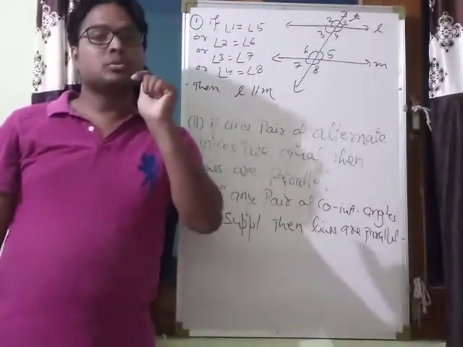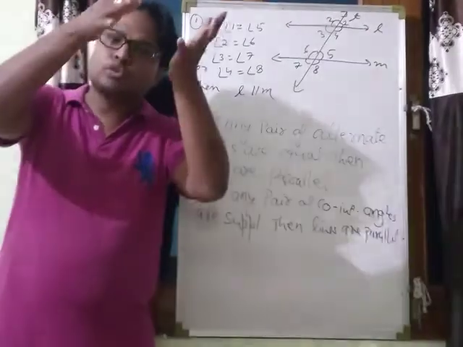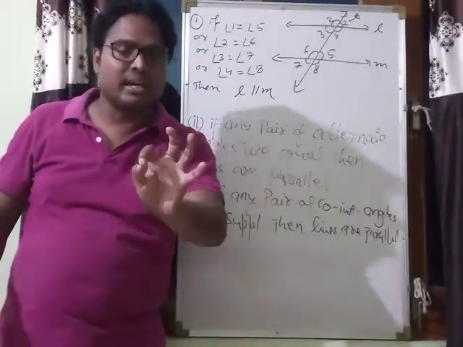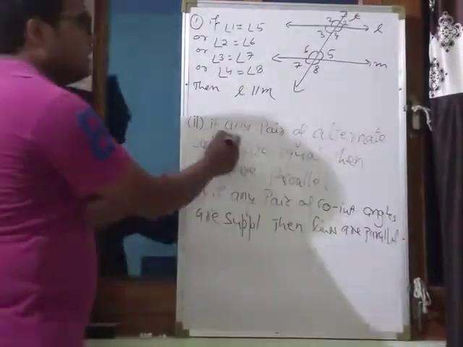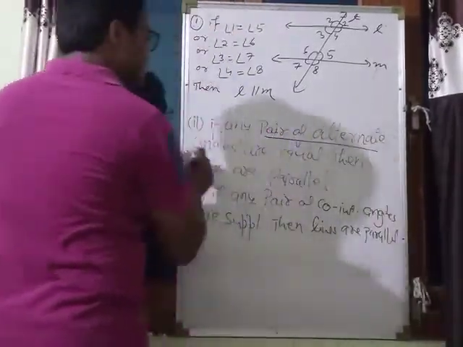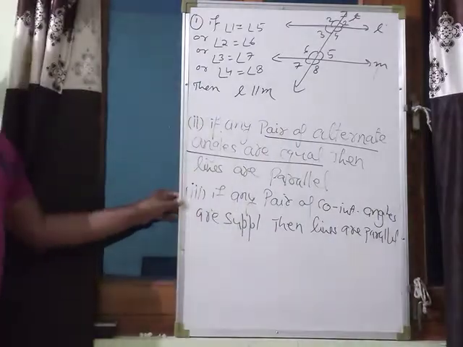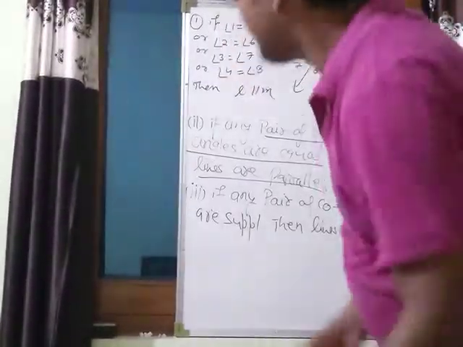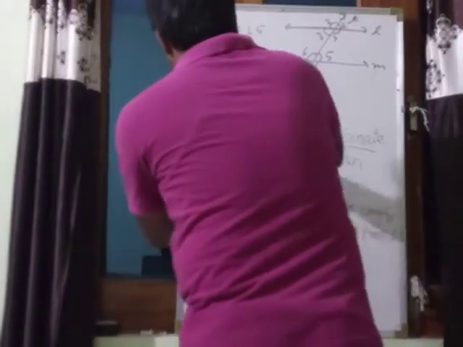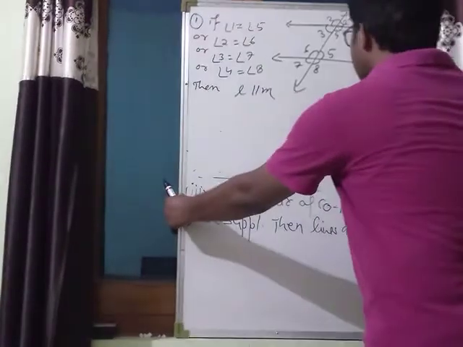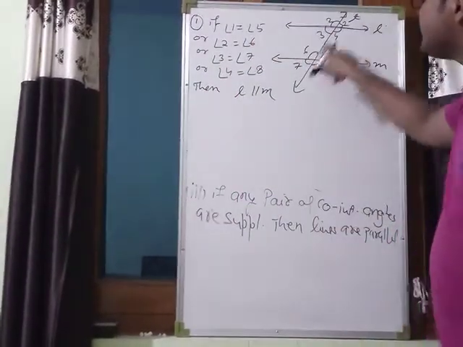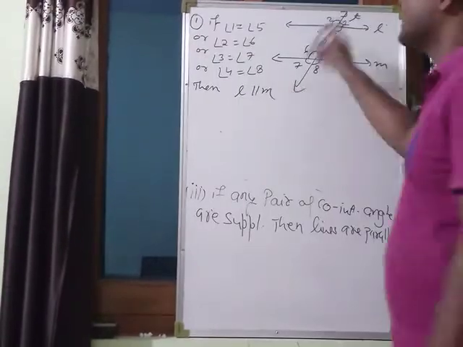Okay, so its converse: if two lines are given intersected by a transversal such that any pair of alternate angles are equal, then the lines are parallel. It means that the two lines L and M are given, intersected by a transversal T.